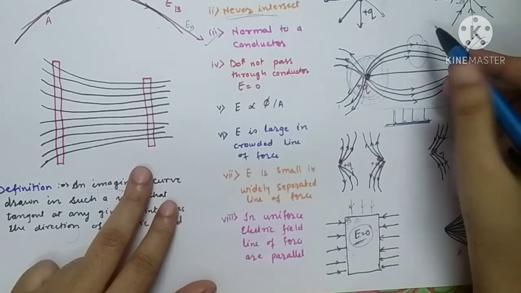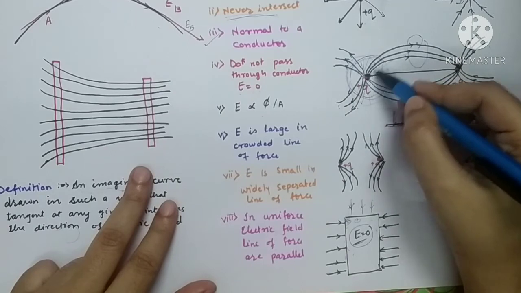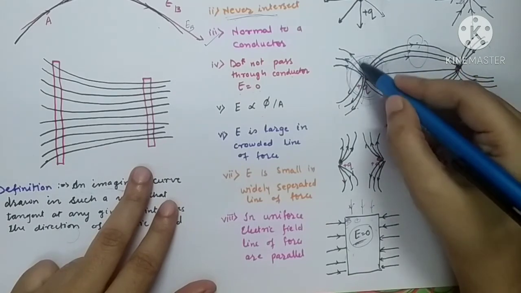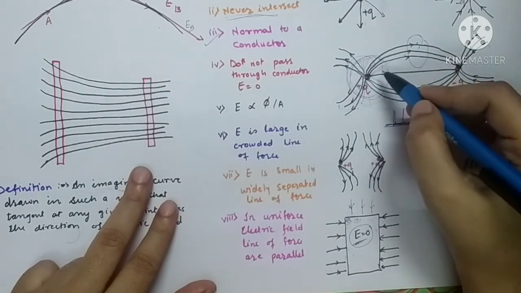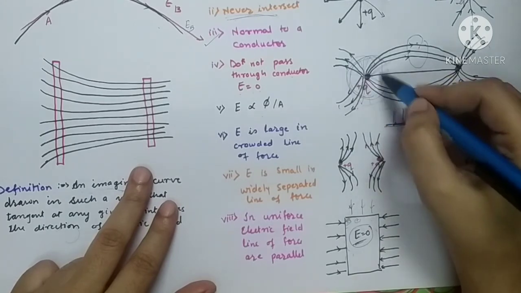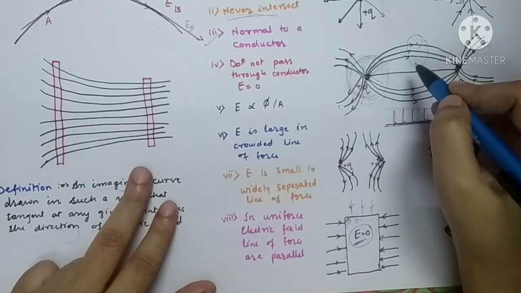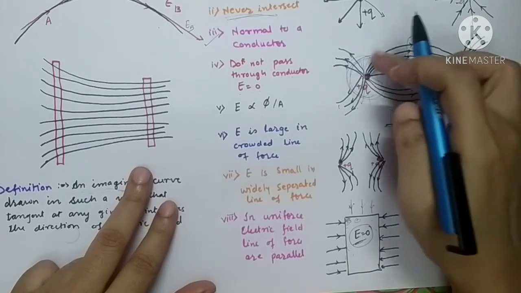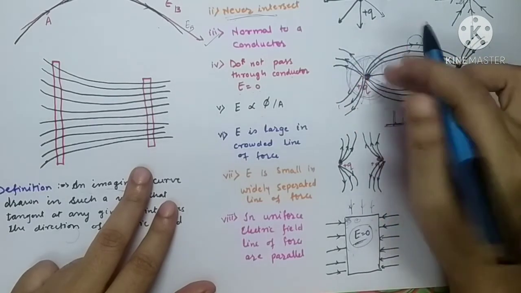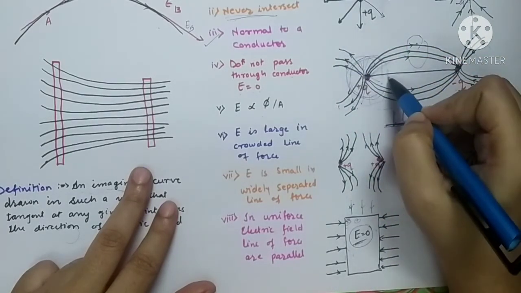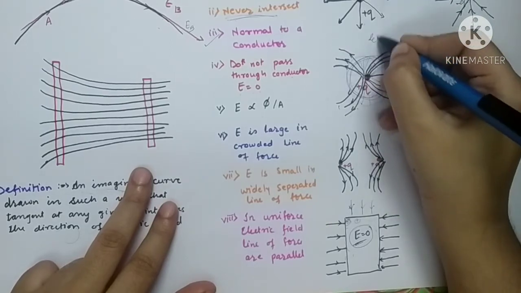Or we can say that as we move closer to the charge, there will be a greater number of lines of force. So greater the lines of force, greater would be the electric field intensity. So a bunch of these lines of force, the collection of all these lines of force, is called electric flux.